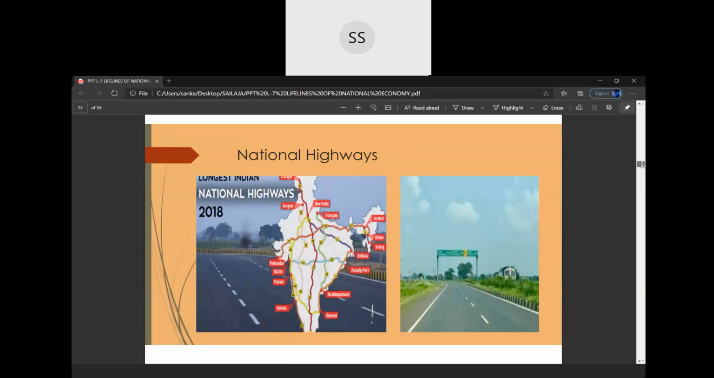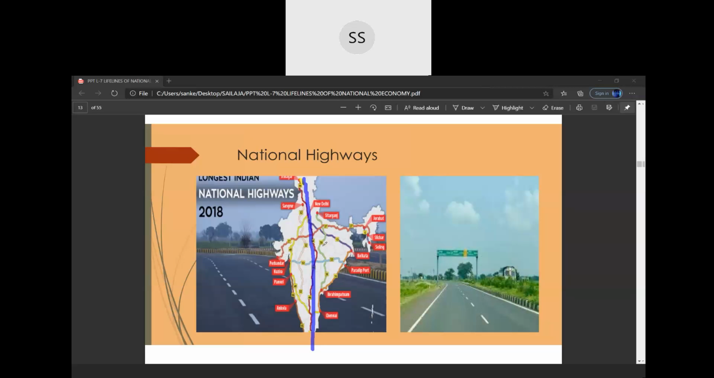Now, if you can see here, golden quadrilateral I have already shown. I am showing you now north-south corridor. You can see this is, let me take a dark color. This is your Srinagar. I am showing you the north-south corridor up to Kanyakumari. So that's your north-south corridor from Srinagar in the north to Kanyakumari in the south.